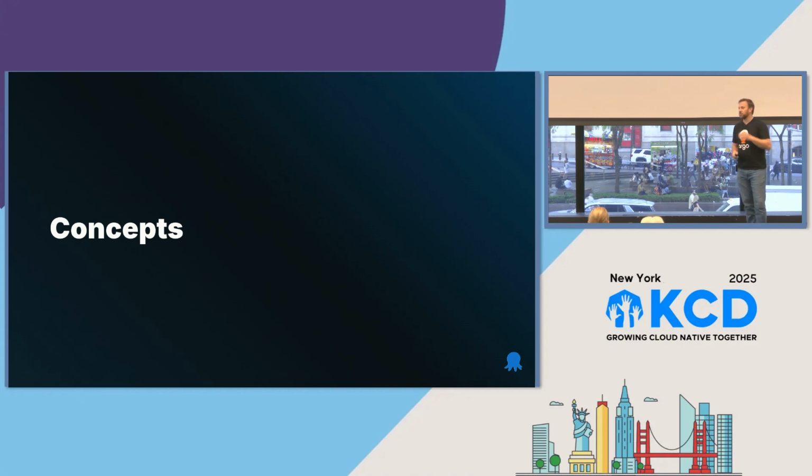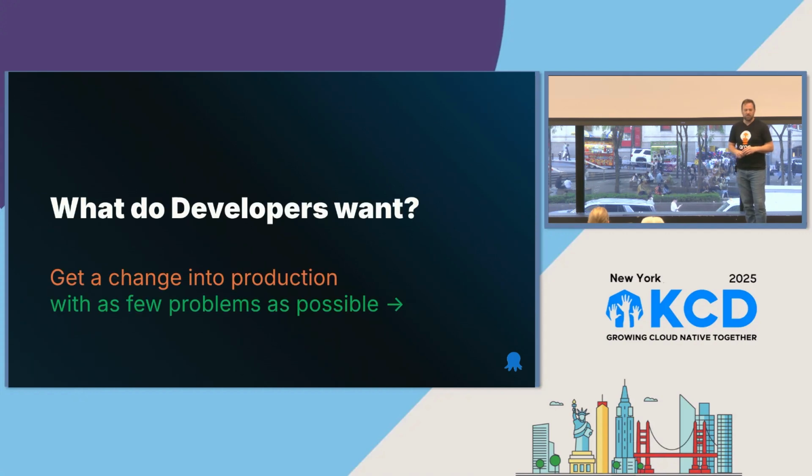So let me introduce a couple of concepts here. First up, what do developers want? At the end of the day, breakfast. What was it? A raise, yes. They want a raise, right? Developers do want a raise, and in order to get there, they're going to have to do one thing, and that's going to be their core loop, and that is get a change into production with as little nonsense as possible, right? That's all they're trying to do. They want to write their code, get it to production, so they can earn that raise. So that's what developers want. Everything else is kind of in the way.